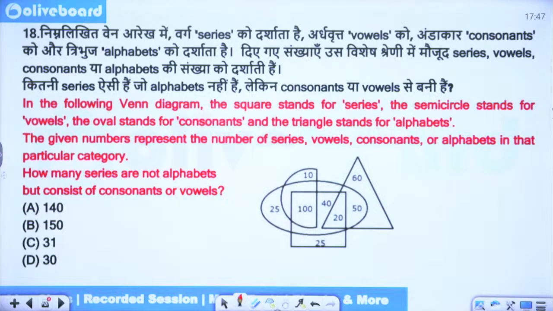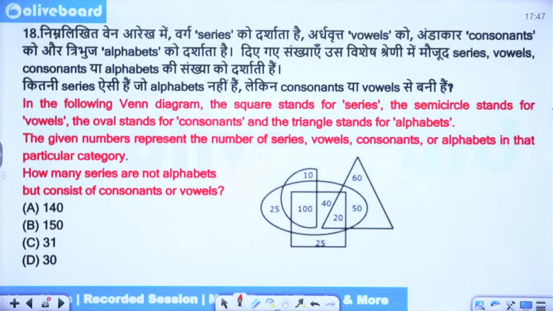In the following Venn diagram, the square stands for series, semicircle stands for vowels, oval stands for consonants, triangle stands for alphabets. Given numbers represent, okay, perfect. How many series are not alphabets? That means in the square, they should not be alphabets. That means not be in the triangle, but consist of consonants or vowels.